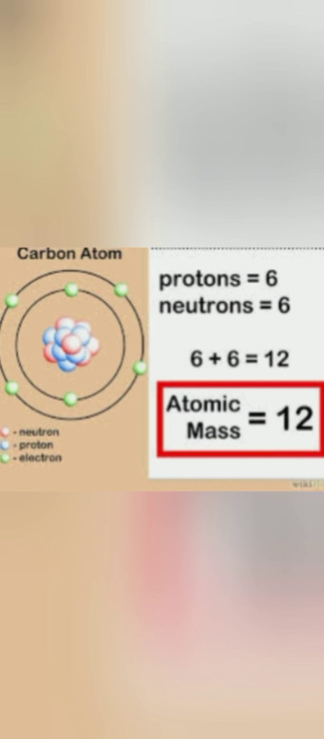Now mass number. What is the mass number? The sum of the number of protons and the number of neutrons present in the nucleus of the atom of an element is called the mass number of that element. It is denoted by capital A. And you can say mass number is equal to number of protons plus number of neutrons.